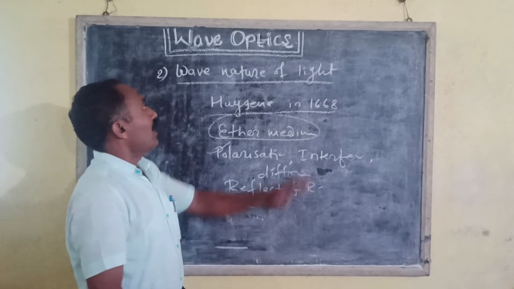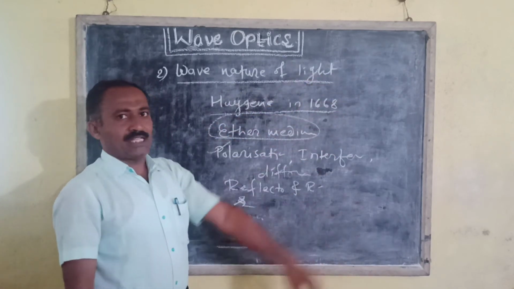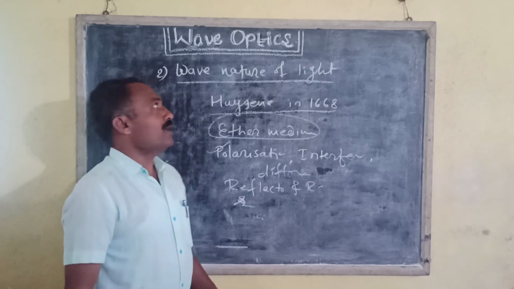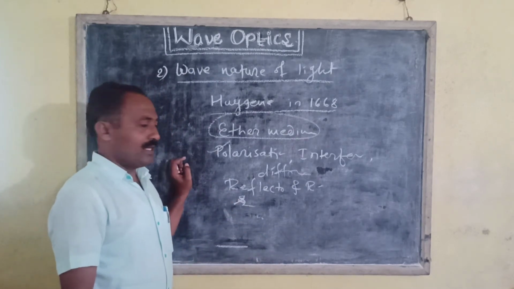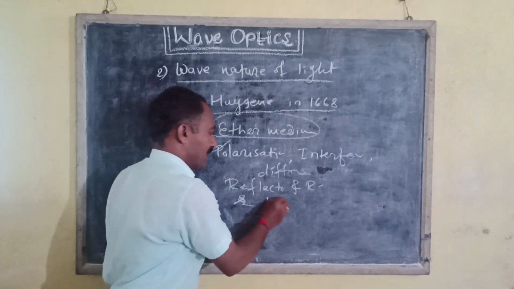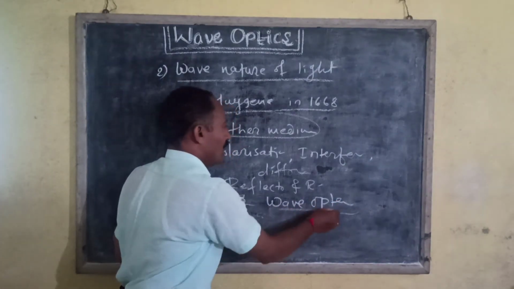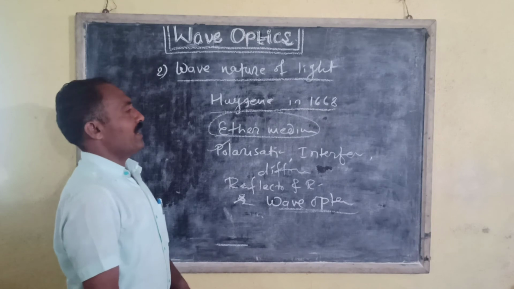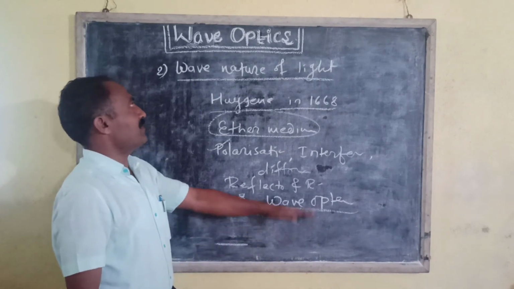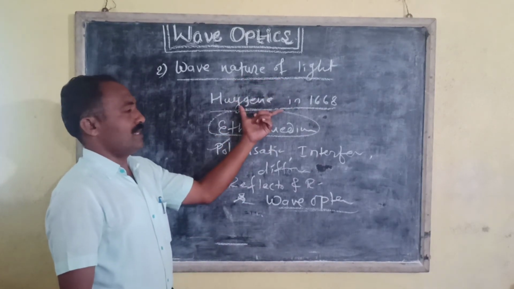The branch of optics which deals with the study of the wave nature of light is known as wave optics. This is the wave nature of light, which was explained satisfactorily by the scientist Huygens.